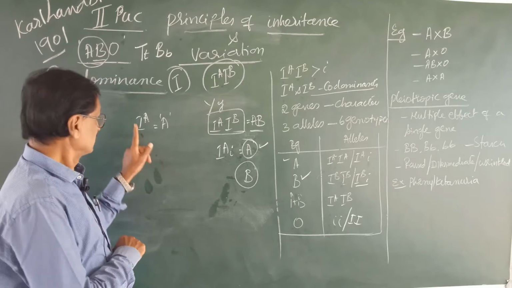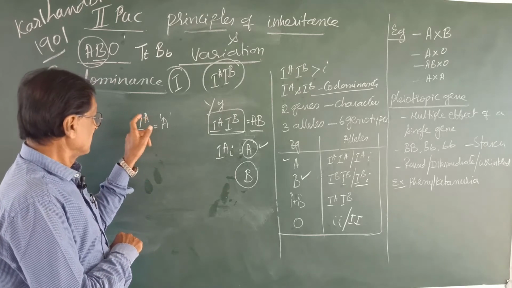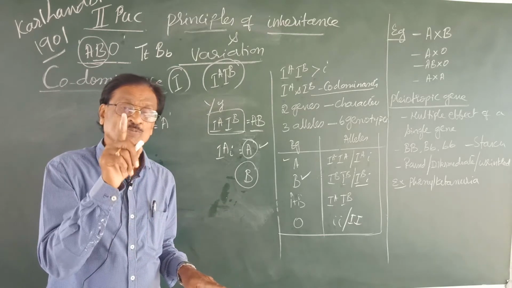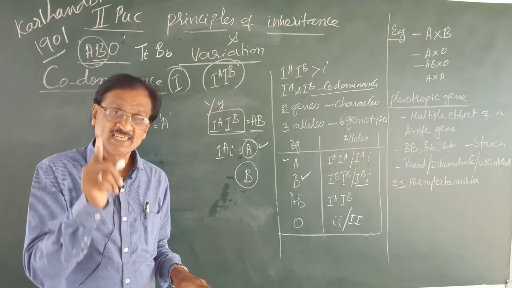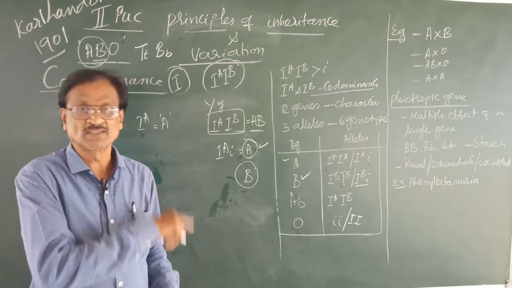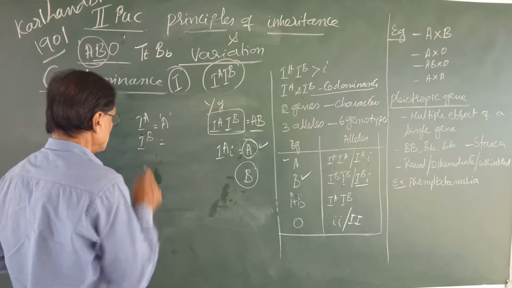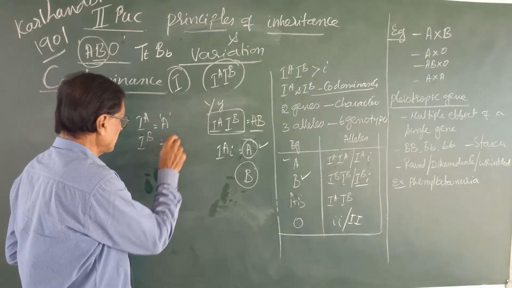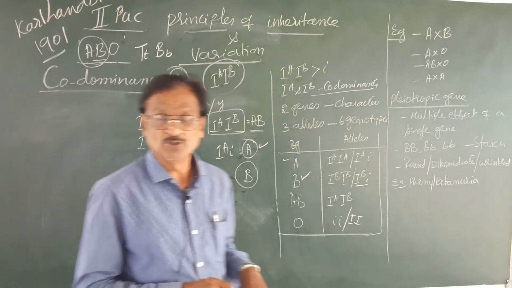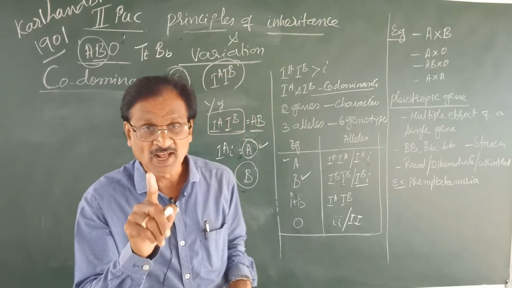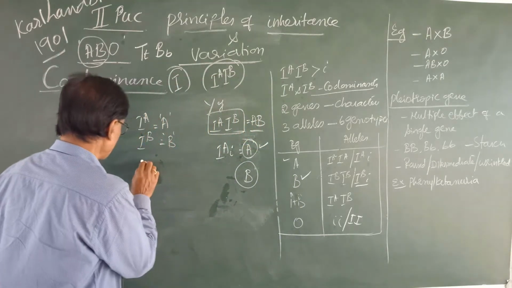So the power index A in IA represents the ability to produce an antigen A, which is a sugar. Then in IB, B stands for the ability to produce an antigen B on the membrane of RBC.